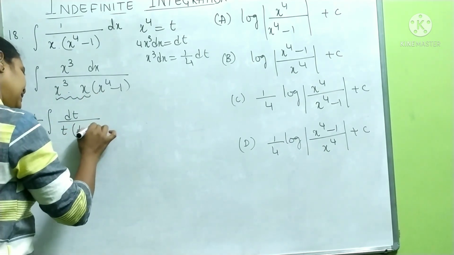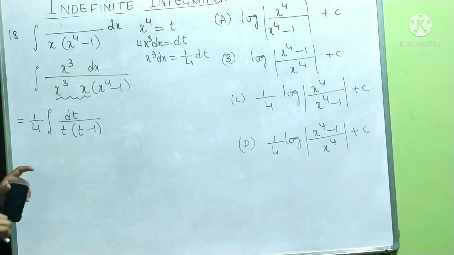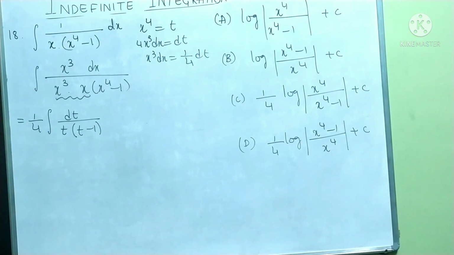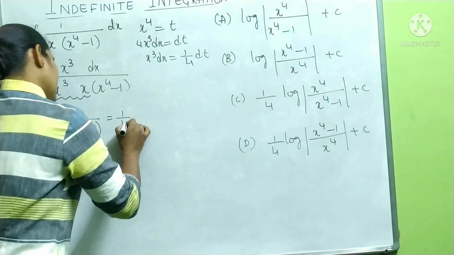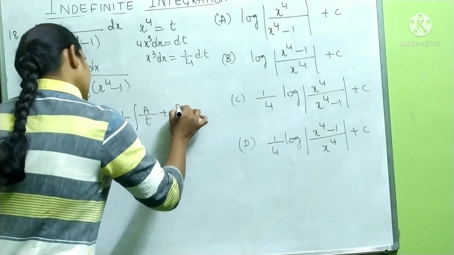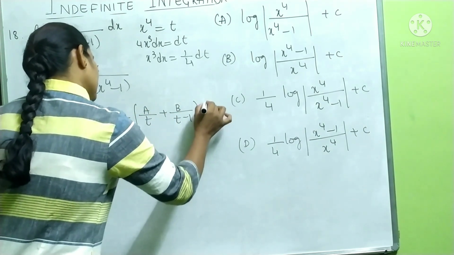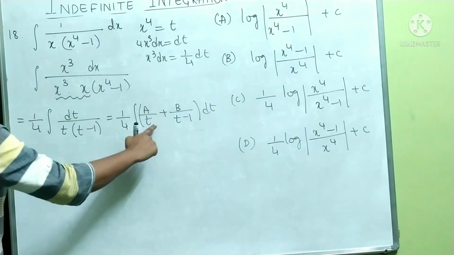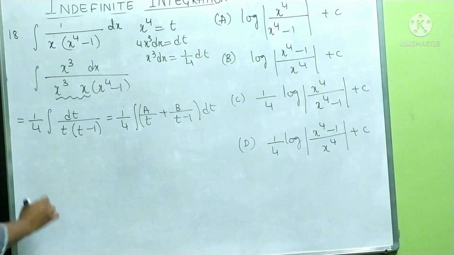This is t minus 1. See here, it is dt by t into t minus 1. So now as usual, this is equal to 1 by 4 into integration a by t plus b by t minus 1 into dt. So for t and t minus 1 you have to find the values.